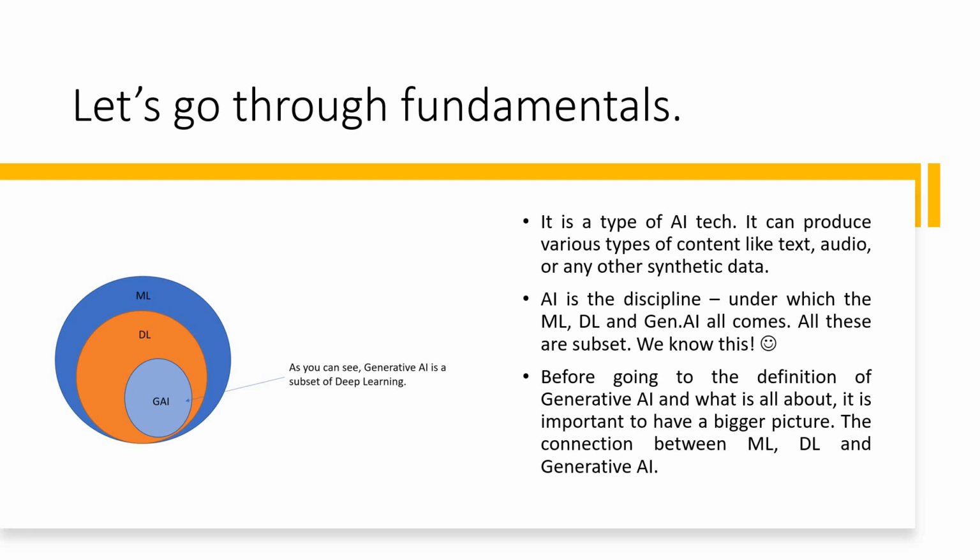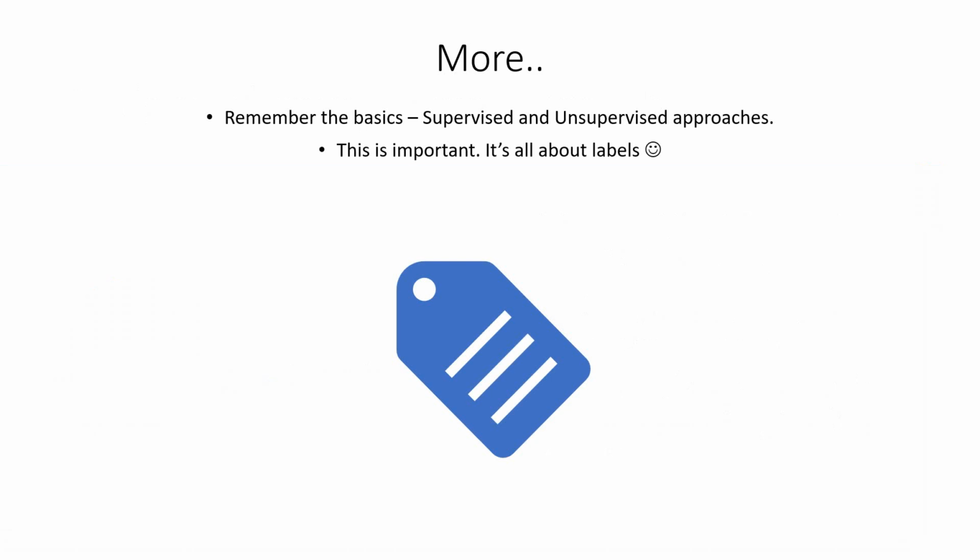It is a type of AI technology which can produce a variety of content like text, audio, images, or any synthetic data. So you can see the picture which is presented in front of you, which will give you clarity about the relationship between ML, DL, and generative AI. This is very important for us to understand further points.